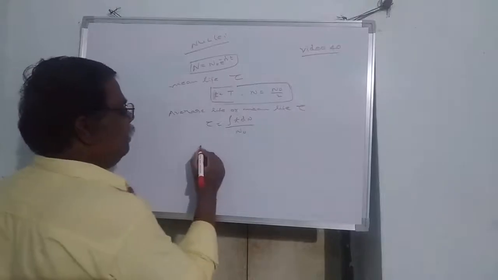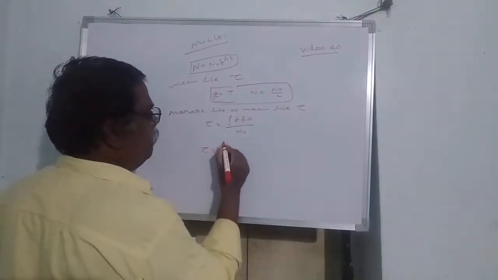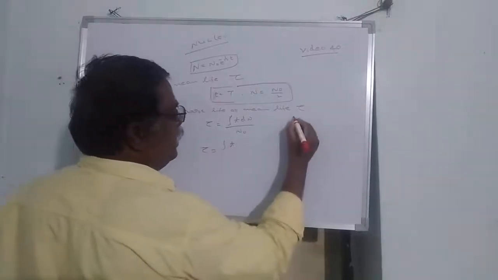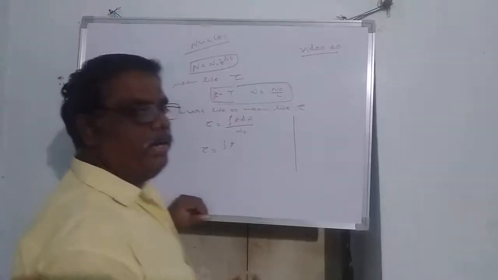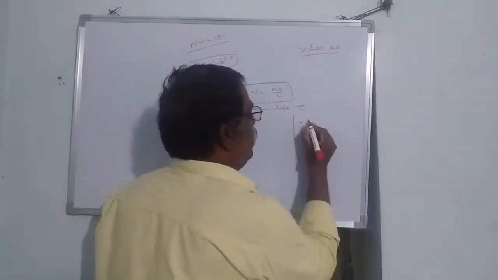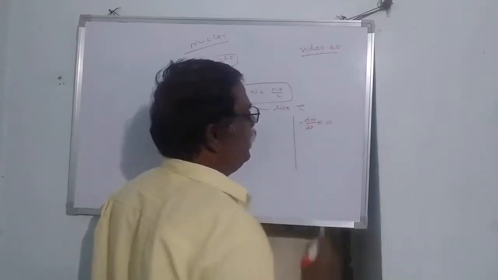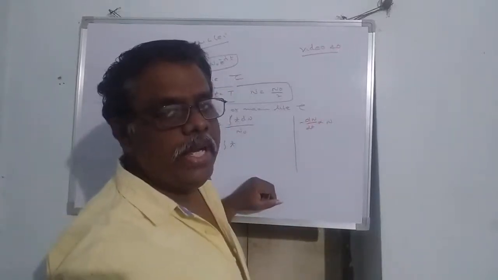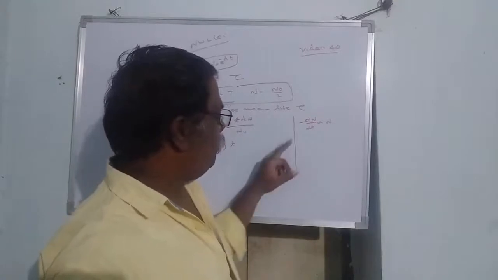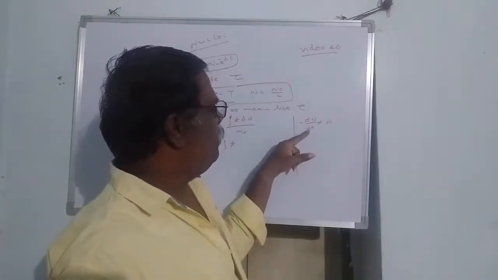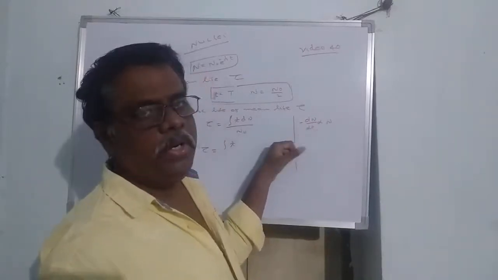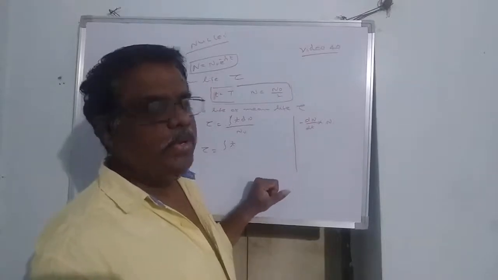So from this we can write the above equation as integral of t dN. From the law of radioactive decay we know that minus dN by dt is directly proportional to N. That means the number of nuclei decayed is directly proportional to the original number of nuclei.